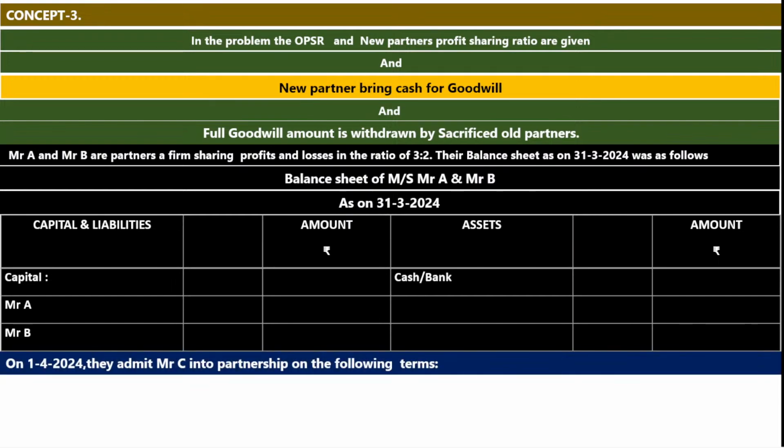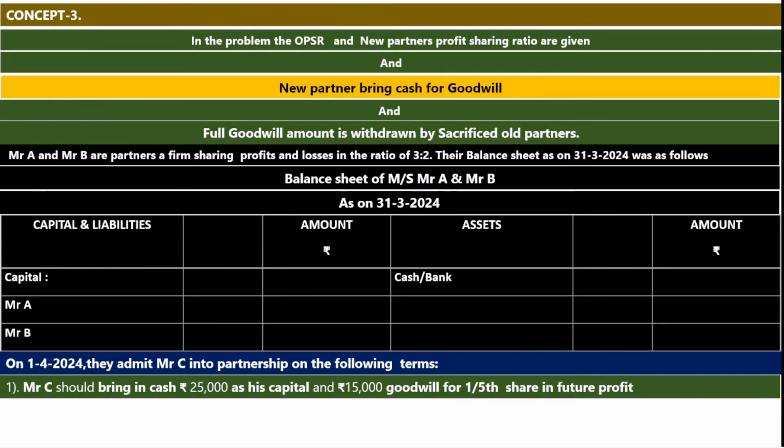On 1/4/2024, they admit Mr. C into the partnership on the following terms. This question relates to admission of a partner. Now, who are the old partners? Mr. A and Mr. B. What is the OPSR? 3:2. What is the old balance sheet date? 31st March 2024. The date on which the new partner is admitted into the firm is 1/4/2024. Who is the new partner? Mr. C.